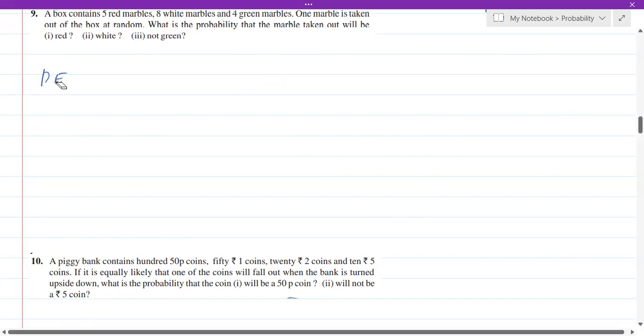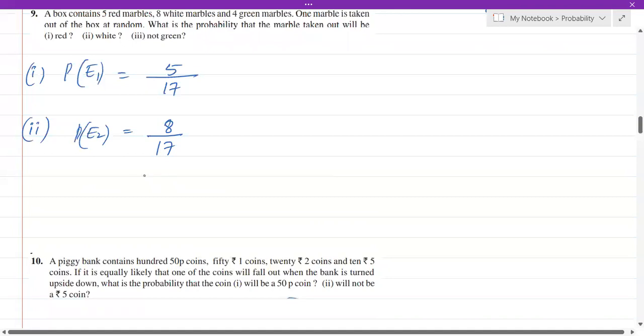So let's take it as P of E1, where E1 is taking a red ball. The total number of balls is 17. Out of this, how many are red? 5. So therefore, the chance will be 5 out of 17. The next one is taking a white marble. Let's take it as P of E2. What is the probability of taking a white color ball? Out of 17 balls, how many are white? 8 are white. So the chance is 8 out of 17.